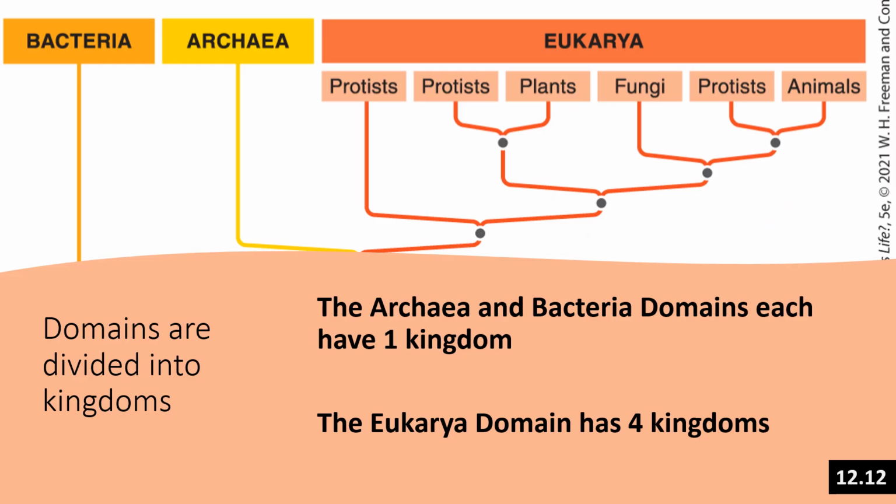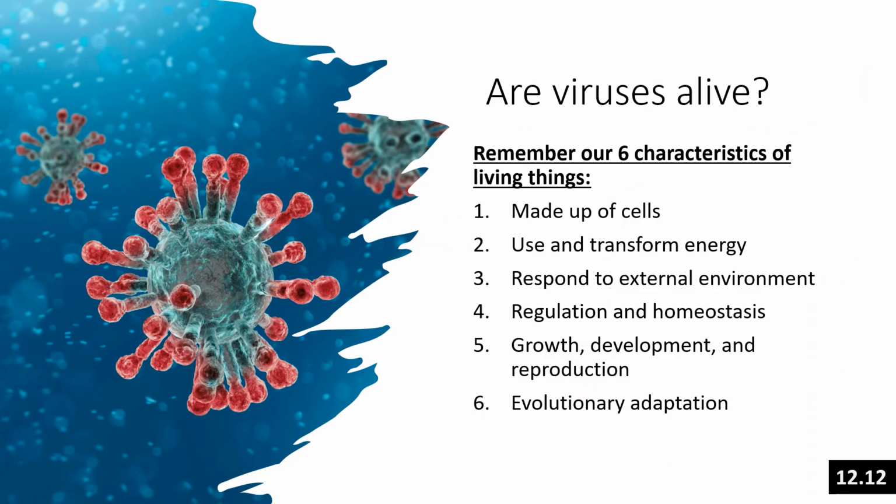The domains archaea and bacteria each only have one kingdom, also called archaea and bacteria. But the eukarya is divided into 4 different kingdoms: protists, the plants, the fungi, and the animals. You can see that if you know 2 organisms are in the same kingdom, let's say they're both plants in the kingdom Plantae, that must mean they are both in the same domain, because all plants are eukaryotes.